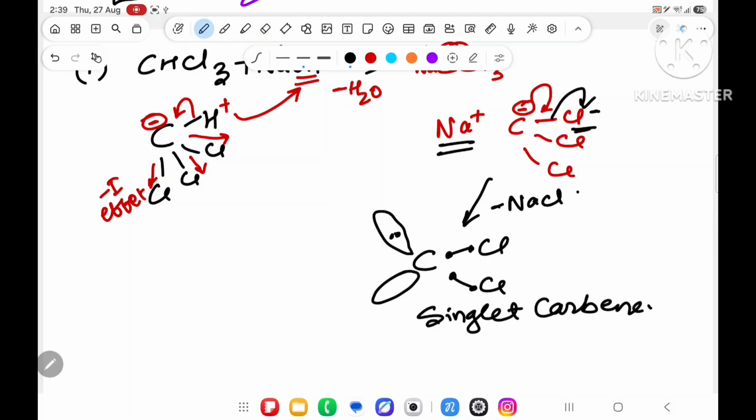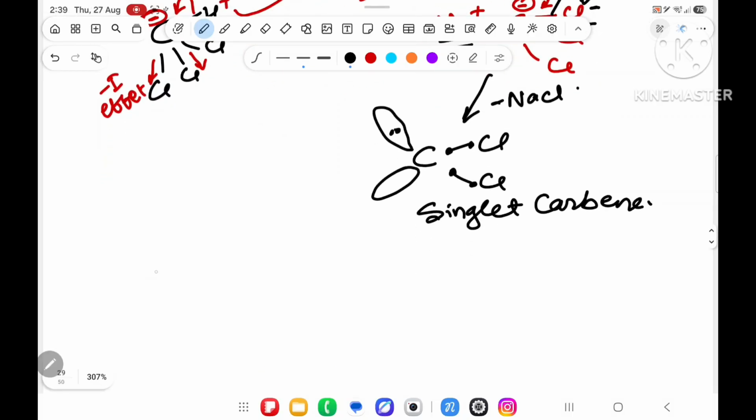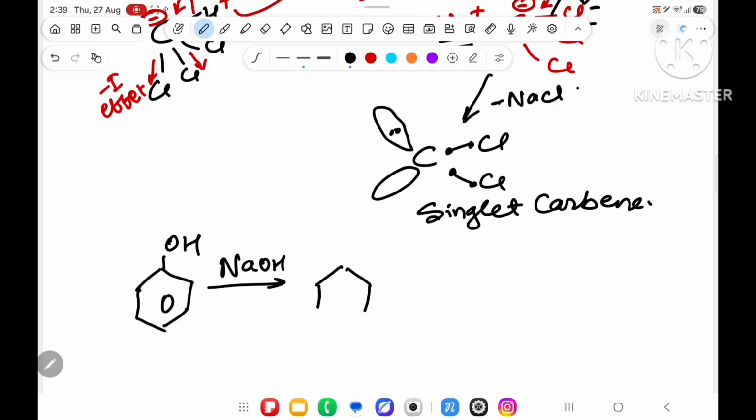Once you get singlet carbene, then after that you have to take sodium phenoxide. You have taken a phenol, and phenol will react with NaOH. Because of this reaction, what will you get? O Na, O minus Na plus. There is a bond between plus and minus. Okay, sir.